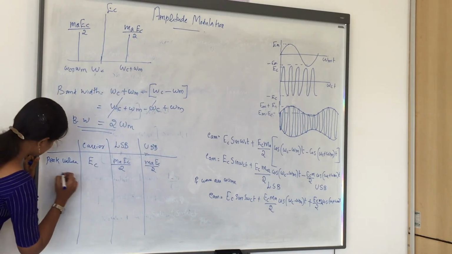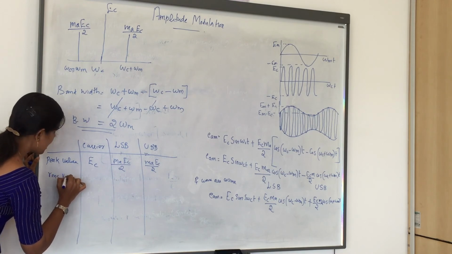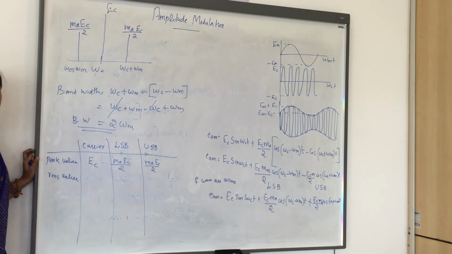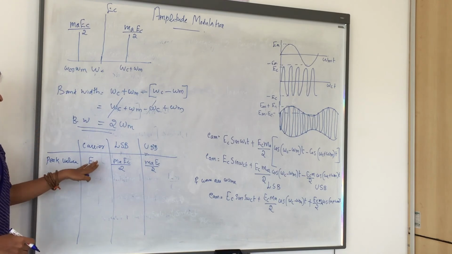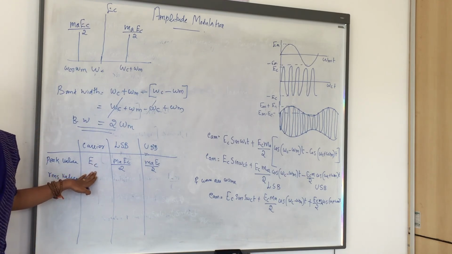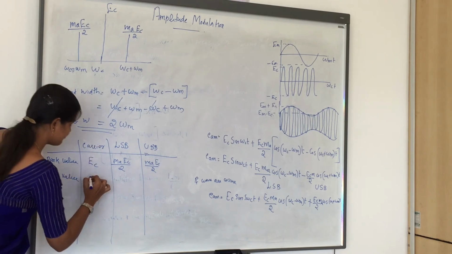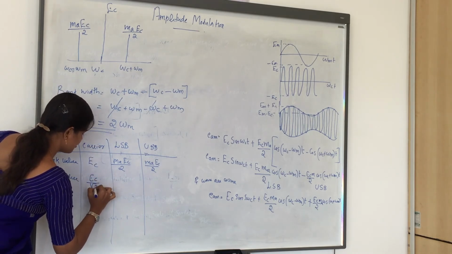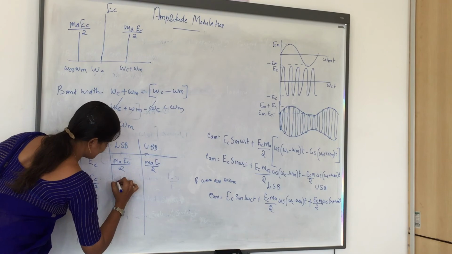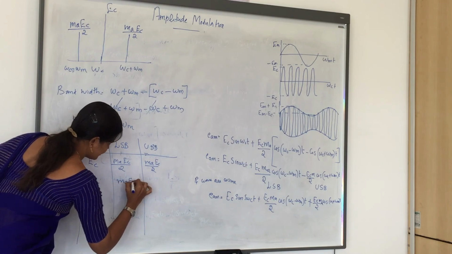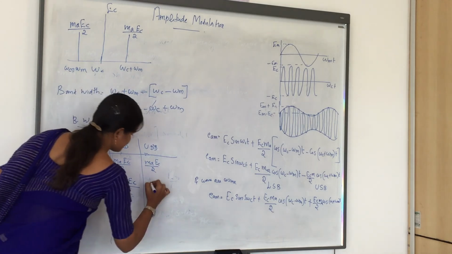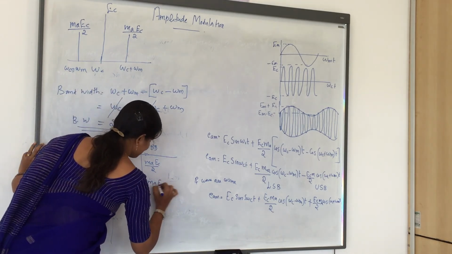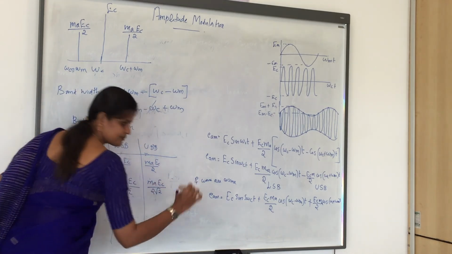Now we compare the RMS value. How to find the RMS value? The RMS value can be found by dividing the peak value by root 2. So the RMS value of the carrier will be EC by root 2, and the LSB will be MA EC by 2 root 2. Here also it is MA EC by 2 root 2.